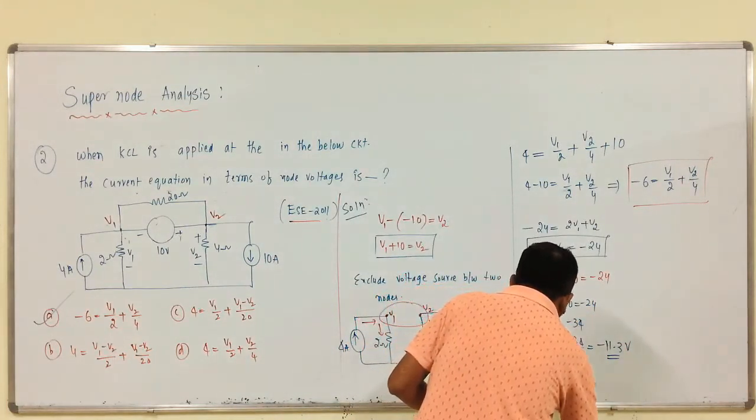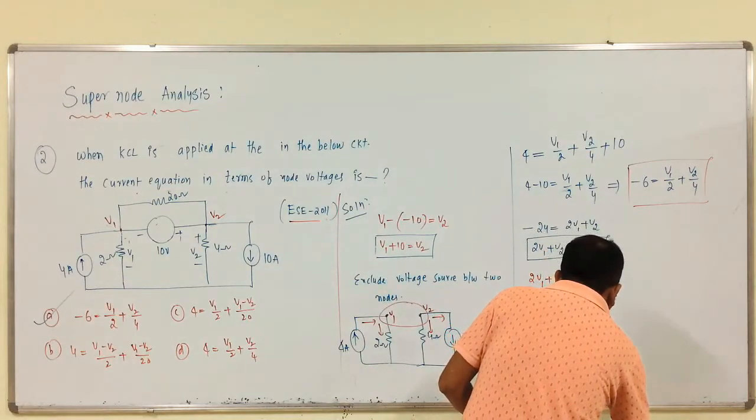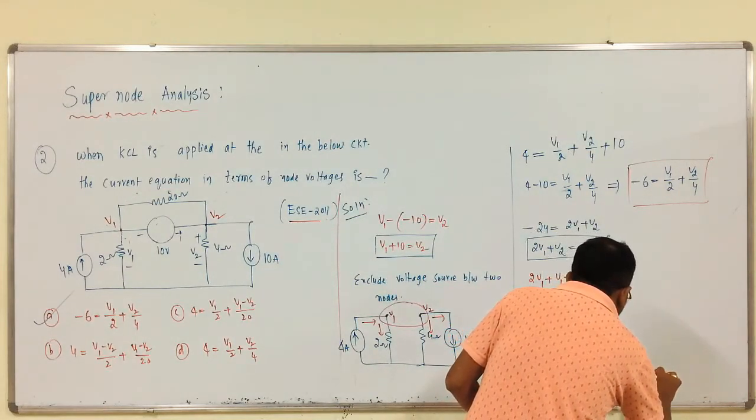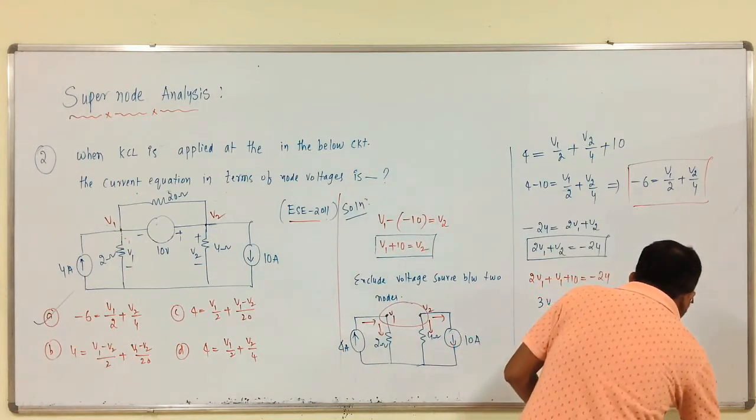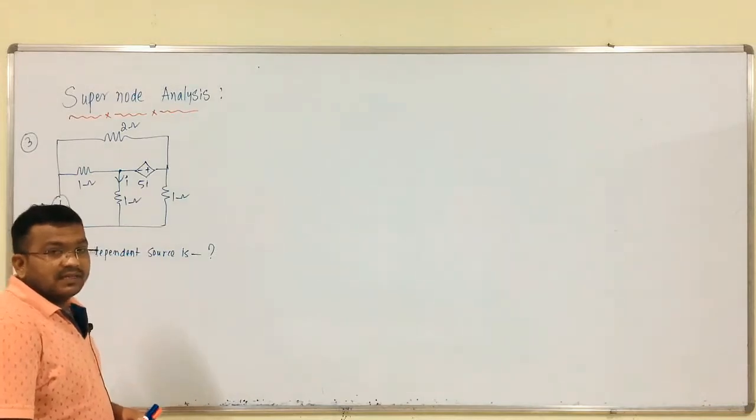Like this, V2 is equal to what? V1 plus 10, that is minus 11.3 plus 10, is equal to minus 1.3 volts, right. Next, we will discuss the third problem.